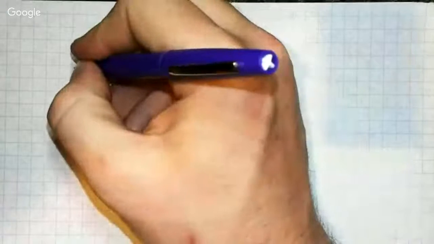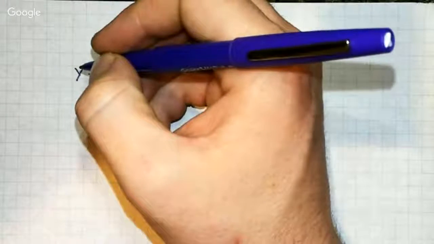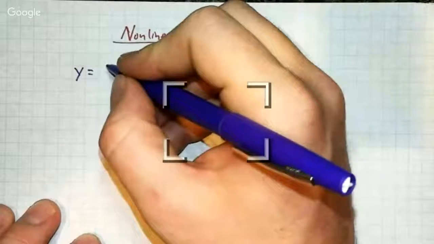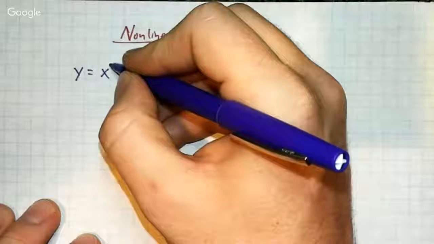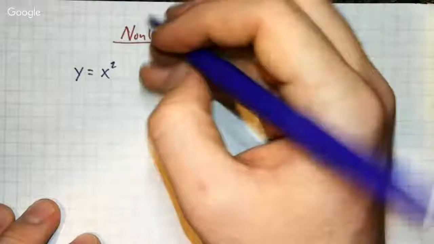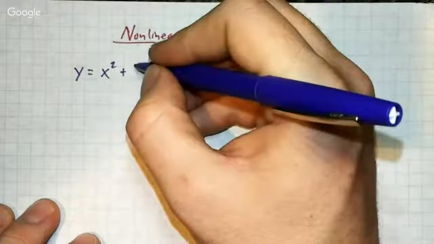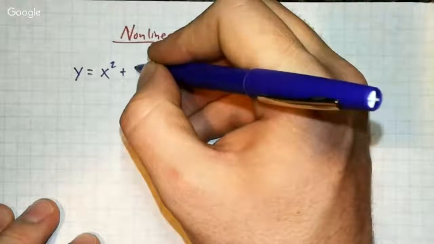Well, it's very easy. It's the same thing. The graph's just going to look a little different. And this actually is even more fun. I like this even more than our straight lines. I like seeing some nonlinear functions. So our function here is going to be y equals x squared plus 1.